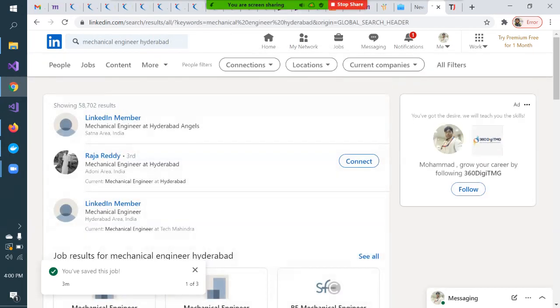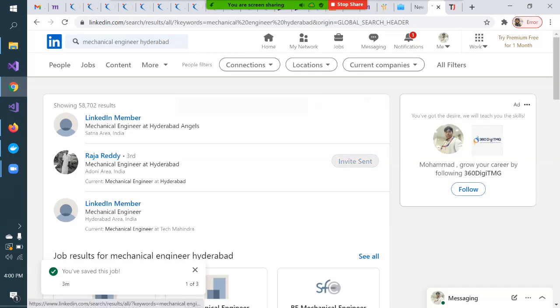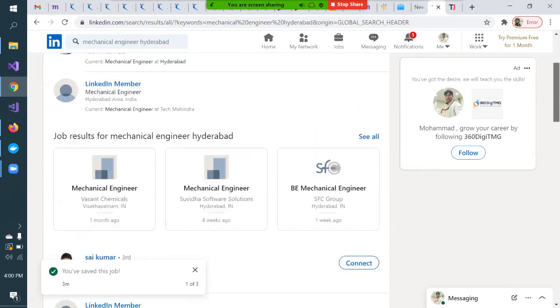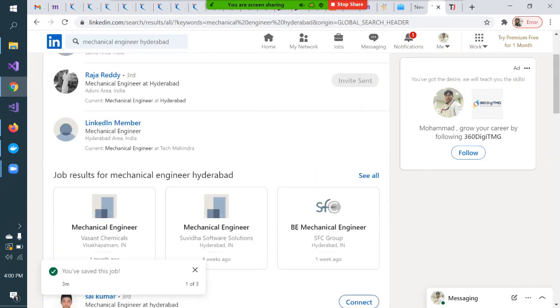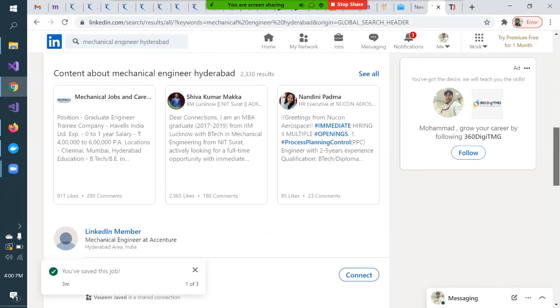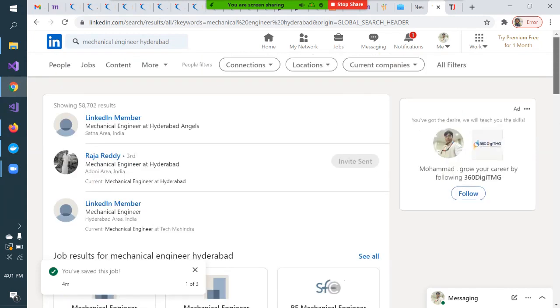When I search for something specific in a specific location, it gives me Raja Reddy. He is a mechanical engineer in Hyderabad, so I should make a connection with him, right? You can add a personalized note. If he accepts my invitation, then I can chat with him and ask, hey Raja, can you please help me if you get to know any job related to mechanical in Hyderabad? I'm interested. That is how you should search for people and make connections with them.